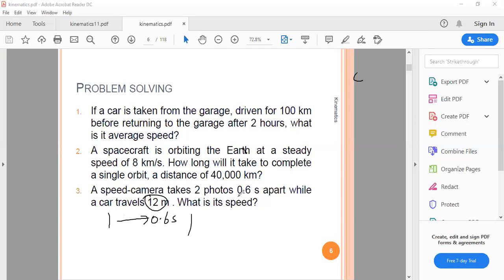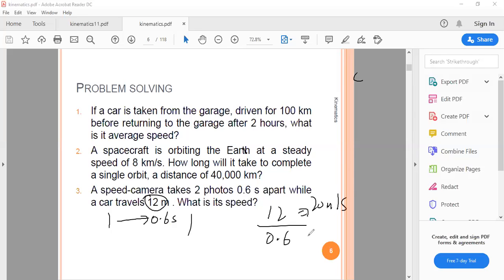So the distance covered is 12 meters, and the time taken between each photo is 0.6 seconds. Just use the formula: average speed is equal to distance traveled over time taken. So 12 divided by 0.6 is 20 meters per second.